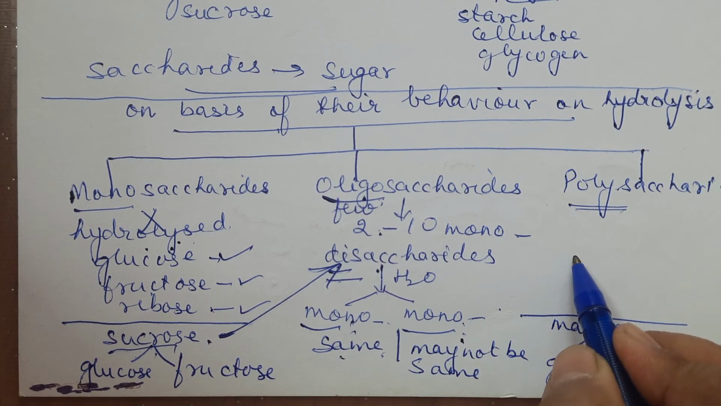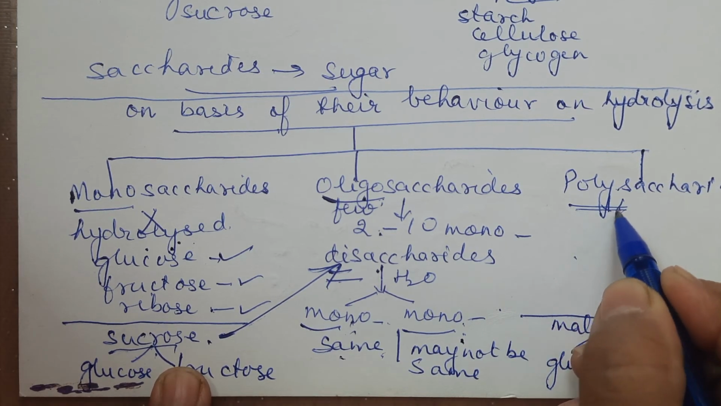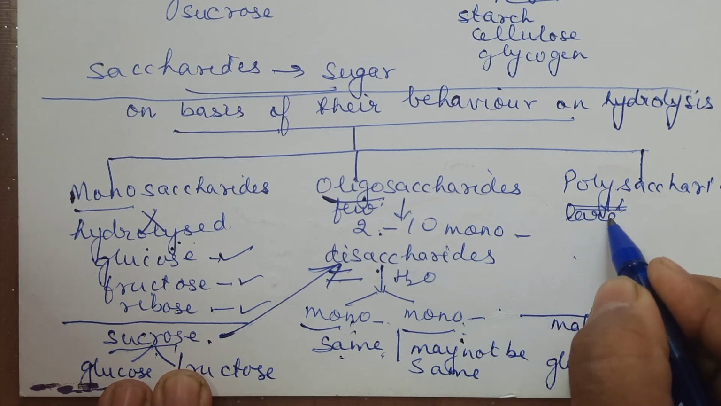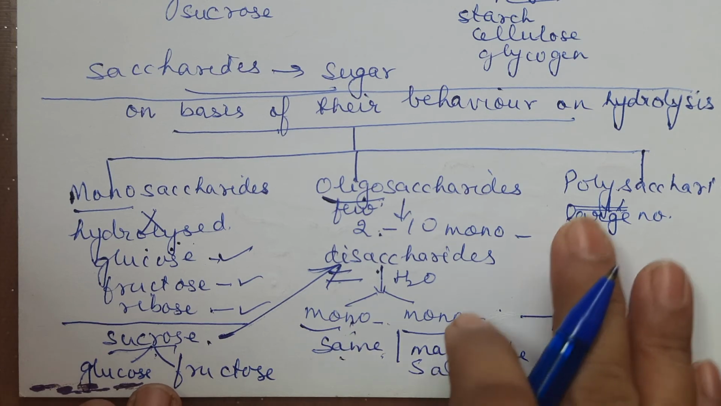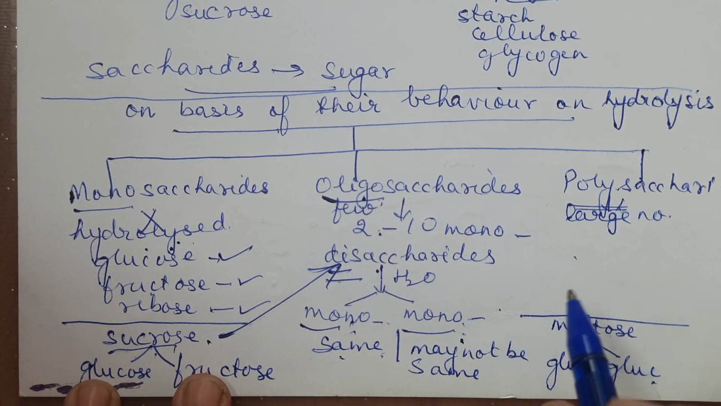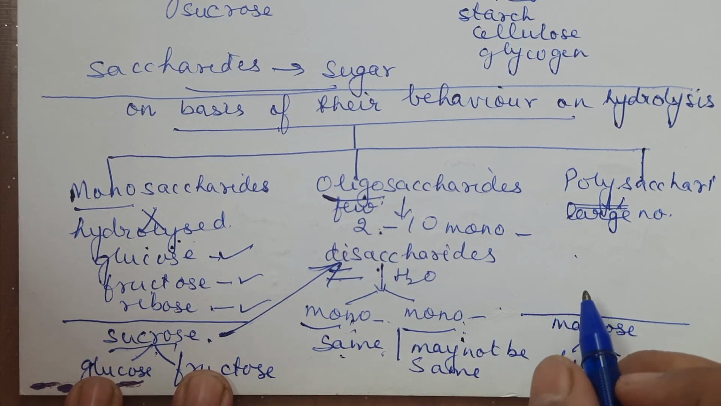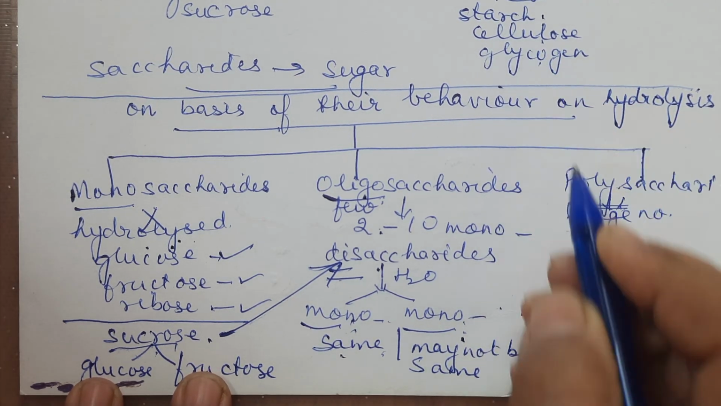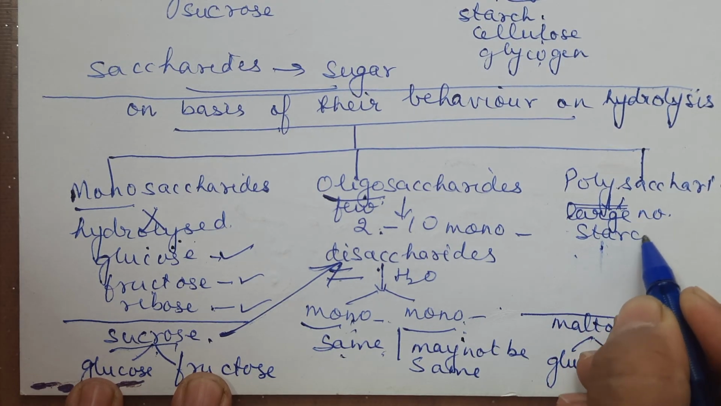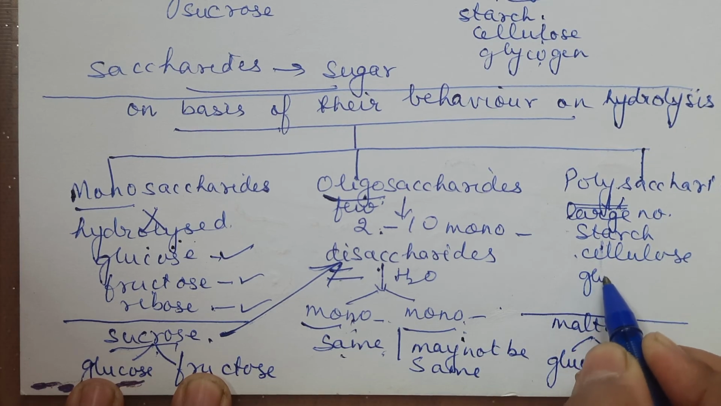Now the third one we are considering, polysaccharide. What are polysaccharides? As the name itself says, on hydrolysis they give a large number of monosaccharides. These are polysaccharides. As we said earlier, they are non-sugars. They are not sweet. Okay. Examples for this we have already considered. What will be the example for polysaccharide? We wrote these 3 examples here. These are all polysaccharides: starch, cellulose, glycogen.